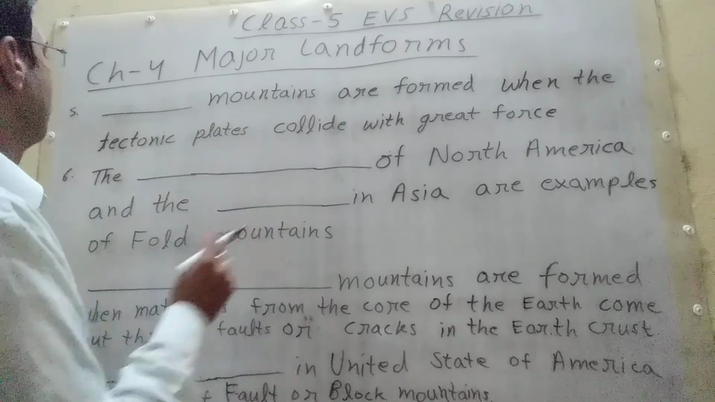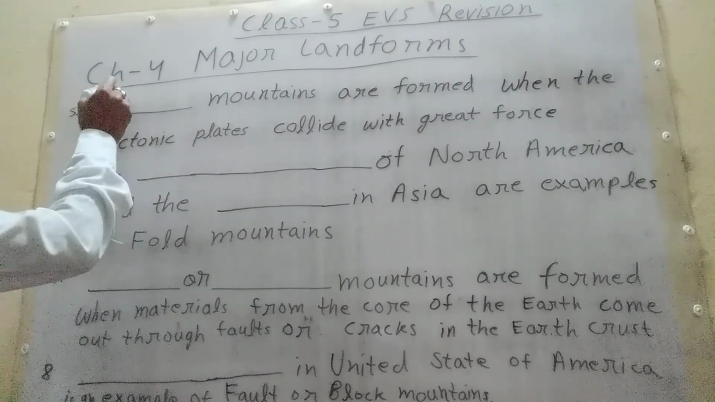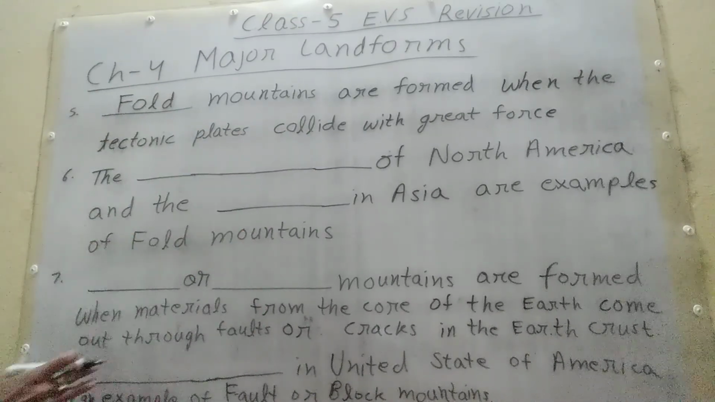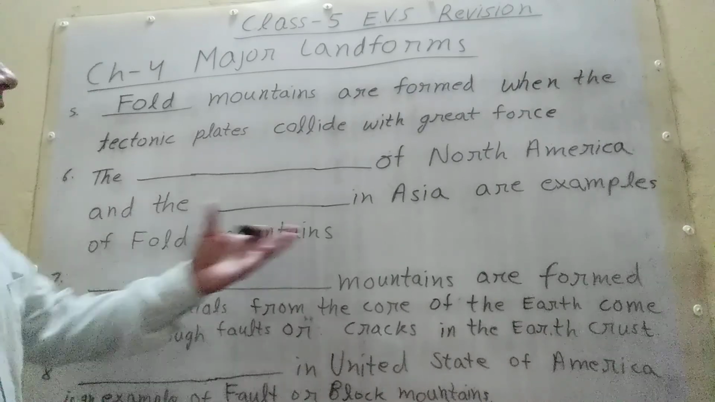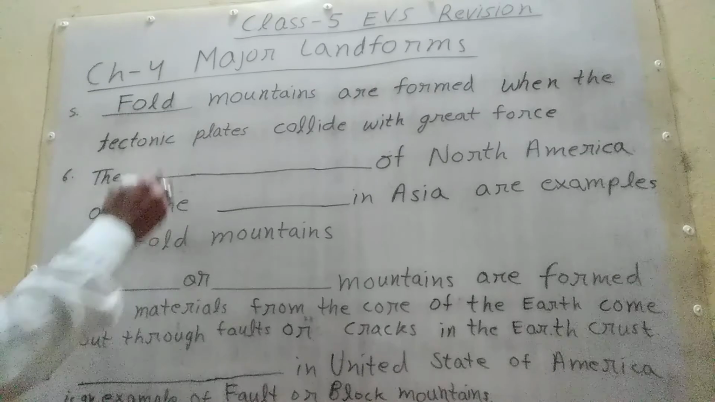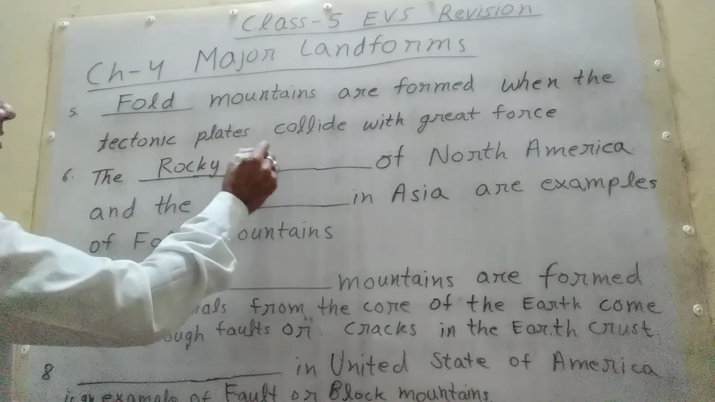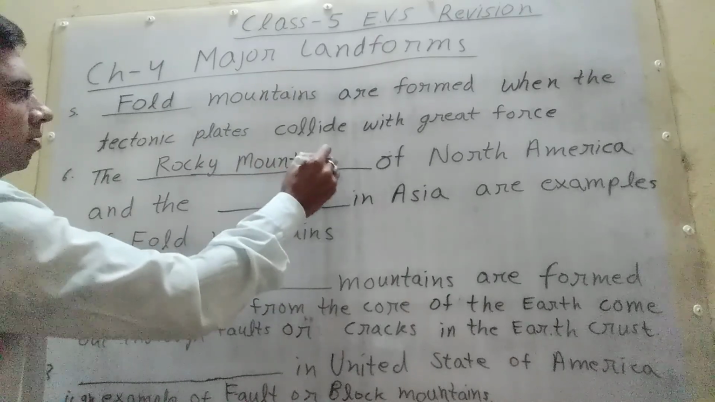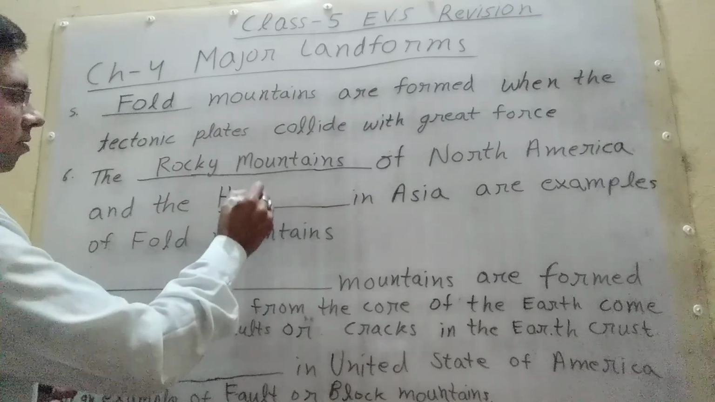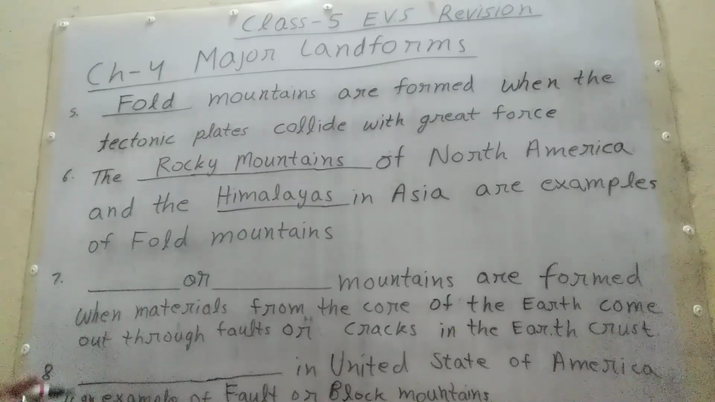These mountains are formed when tectonic plates collide with great force. Fold mountains are formed when tectonic plates collide with great force. The Rocky Mountains of North America and the Himalayas in Asia are examples of fold mountains.